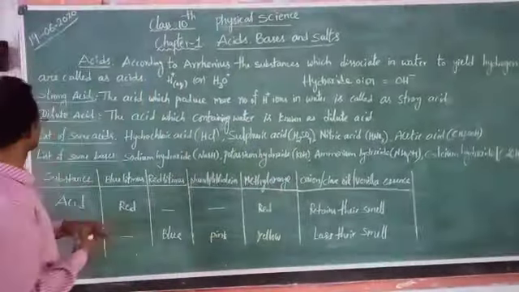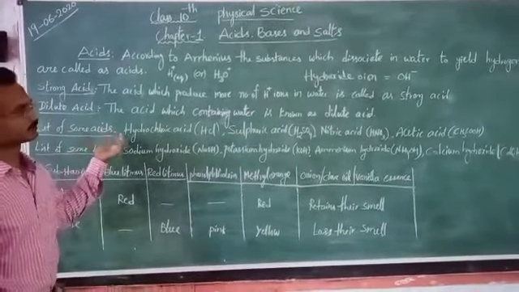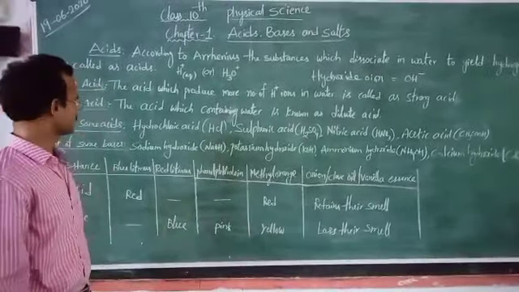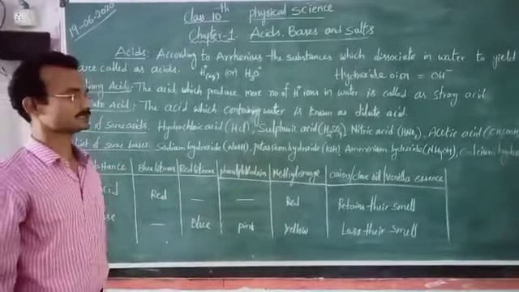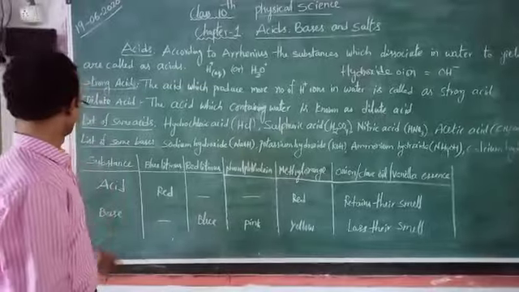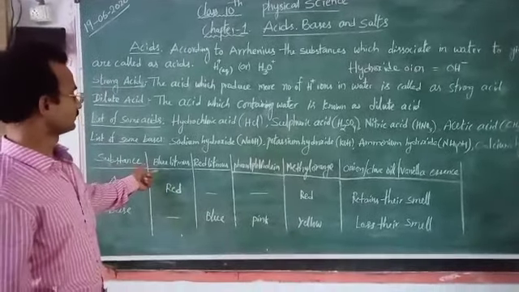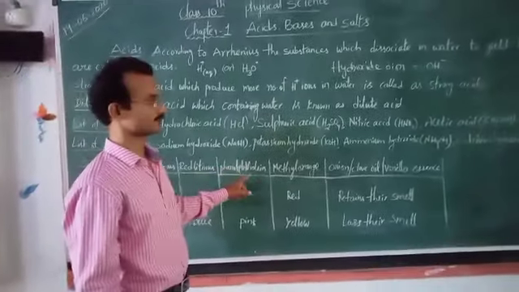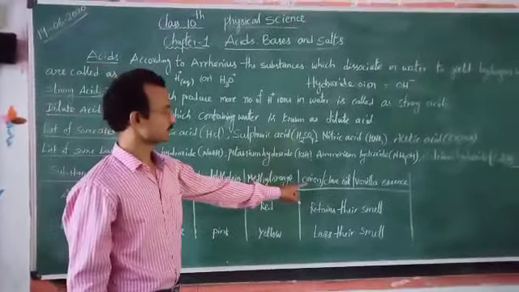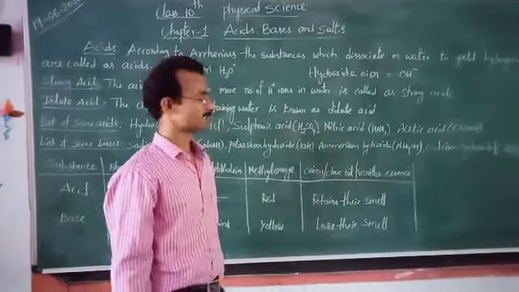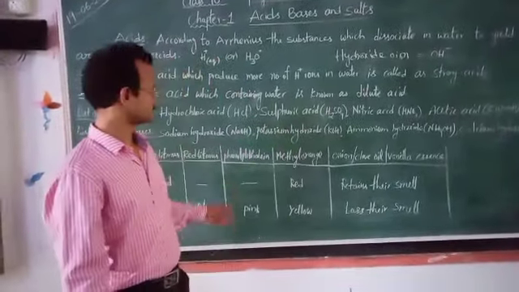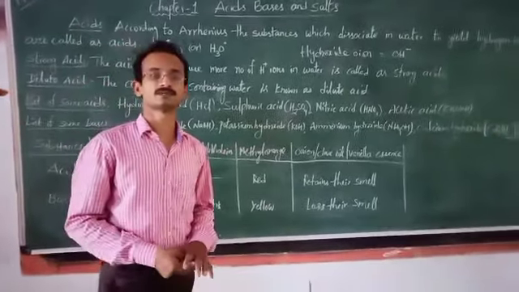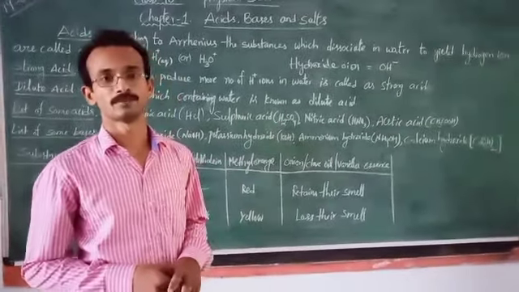A list of some acids is given here: hydrochloric acid, sulfuric acid, nitric acid, and acetic acid, and their formulas. Similarly, a list of some bases is also given here. And here we come across words like blue litmus paper, red litmus, phenolphthalein indicator, methyl orange, onion or clove oil, vanilla essence. These are called indicators. They indicate whether the given substance is acidic or basic in nature.